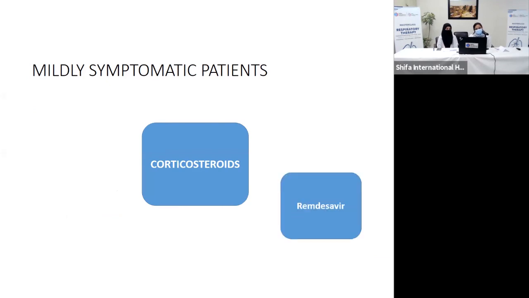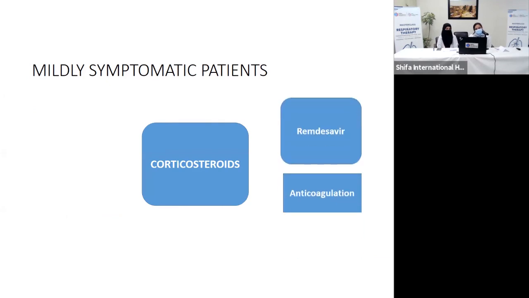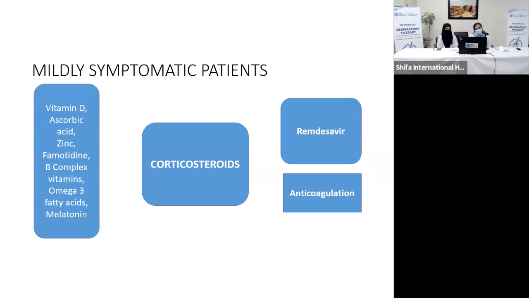Now, mildly symptomatic patients. These are the patients which we encounter during our ward rounds. They are present on the floor. They might or might not need oxygen, and if there is an oxygen requirement, it is less than 4 liters, which is low flow oxygen. The mainstay of treatment is corticosteroids. I would like to mention here that COVID-19 is a steroid responsive disease, but timing is very critical in this particular scenario. The dosage of steroids is different.